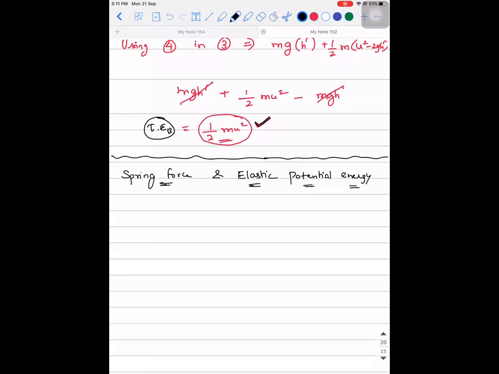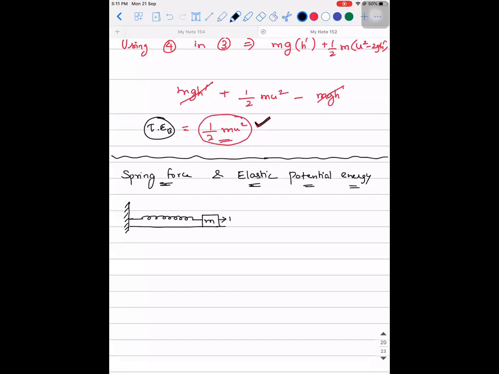Okay. Now listen. You people have seen a spring. You would have seen it in your ballpoint pens also. Let us say there is a fixed wall to which a spring is attached like this, and a mass m is attached to the spring.